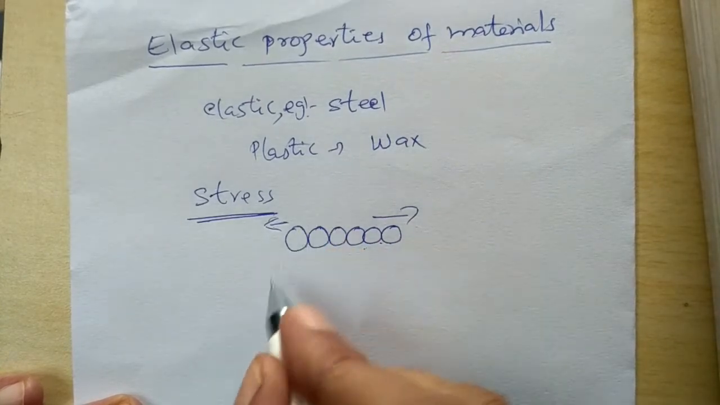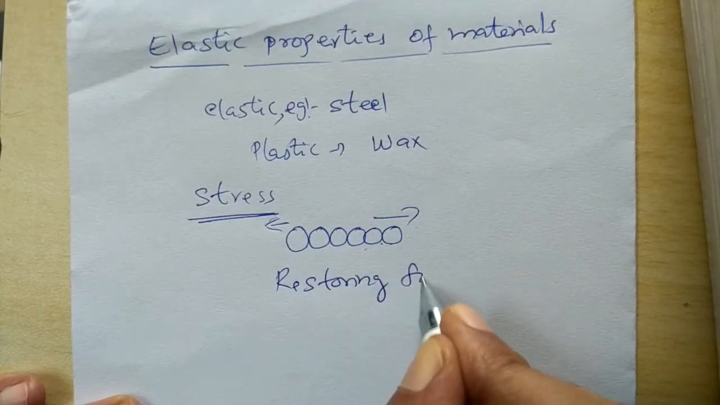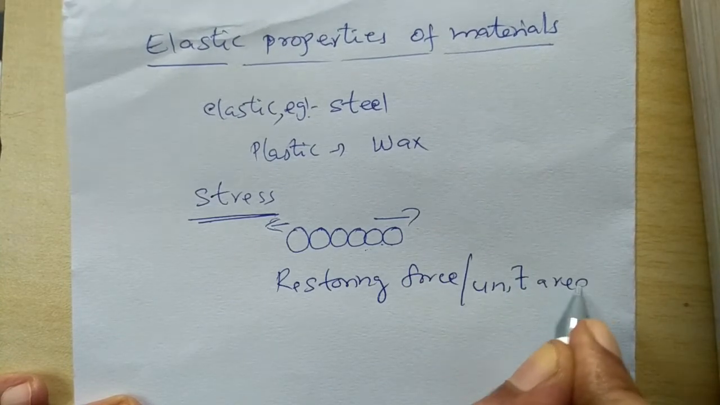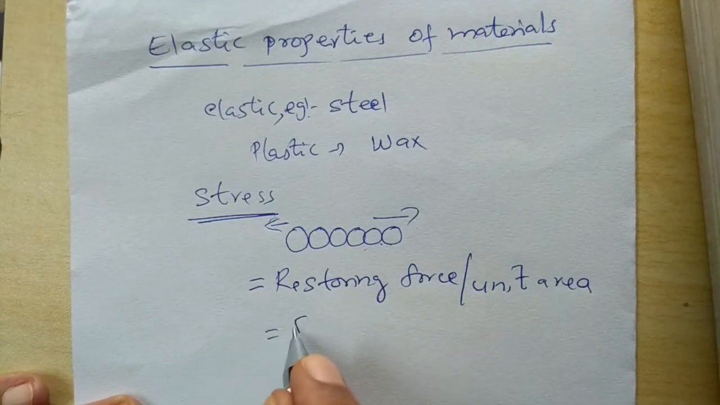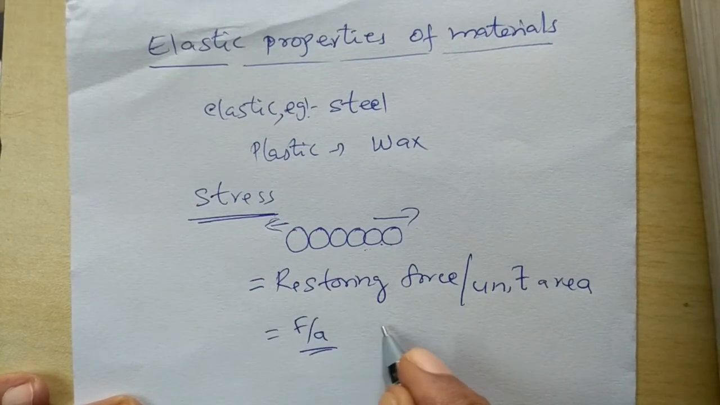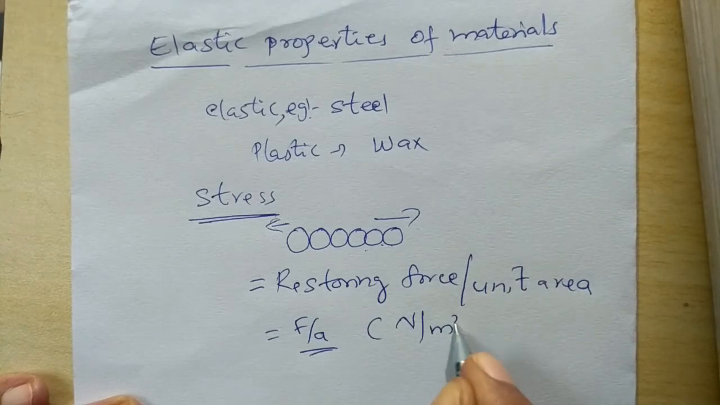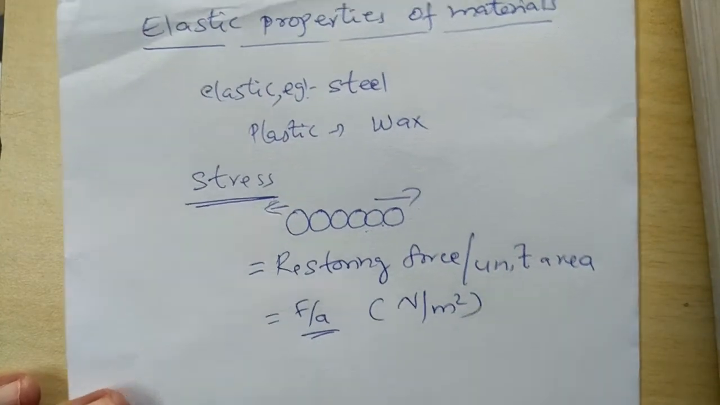This restoring force per unit area is called stress. So stress is the restoring force per unit area, and the unit of this is force, that is Newton, divided by the area, meter square, so Newton per meter square. So this is about stress.